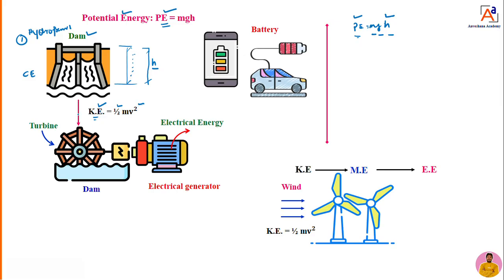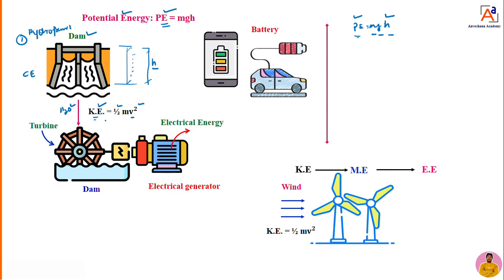If the fluid is moving at a high velocity, if the water is moving at a high velocity, that means it is going to produce more electrical energy. How is it? Because kinetic energy is directly proportional to velocity and mass. So if velocity increases, kinetic energy increases.